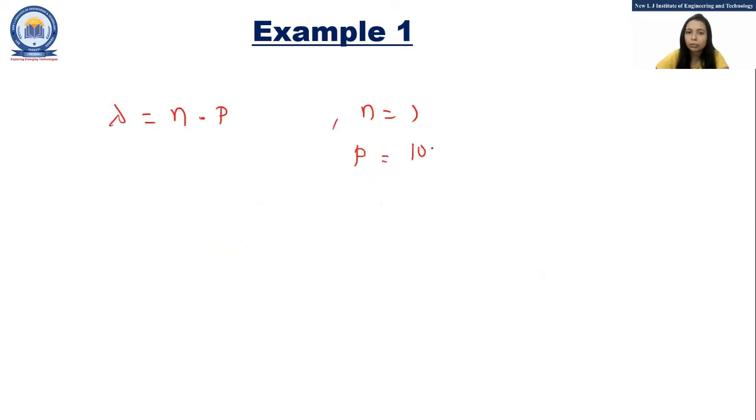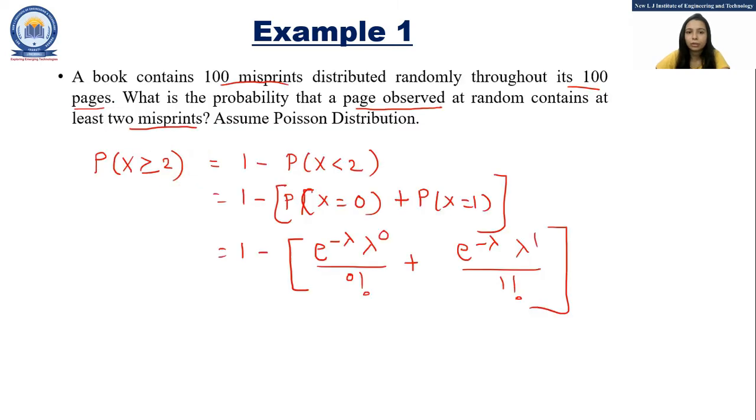So 100 misprints are distributed randomly throughout the 100 pages, so p is equal to 100 by 100. So lambda is equal to 1 into 1, and that is equal to 1 only. So the value of lambda is equal to 1. So 1 minus e raised to minus 1.